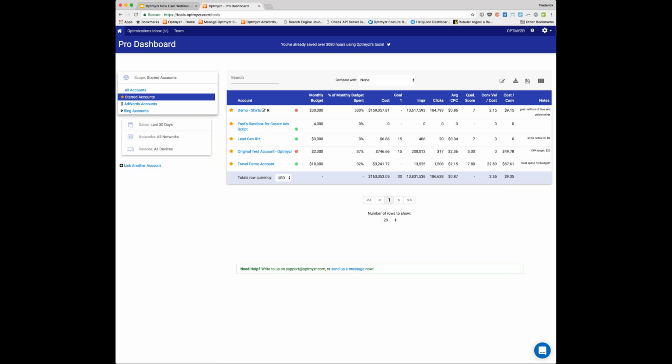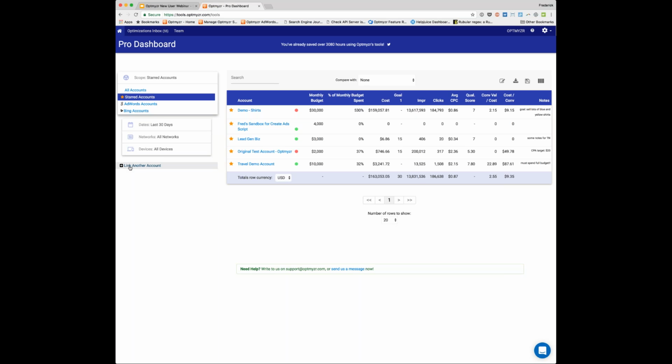And you can have different views of these. So you notice I've starred a few of my favorite accounts. And when you have a lot of accounts, this is a good way for you to see the ones that you specifically care about. And maybe one of your team members has a different set of starred accounts, or it could be the same, right? So anyone on the team can have their own view of what they like to see. If you just want to look at AdWords accounts or just at Bing accounts, you can look right there.